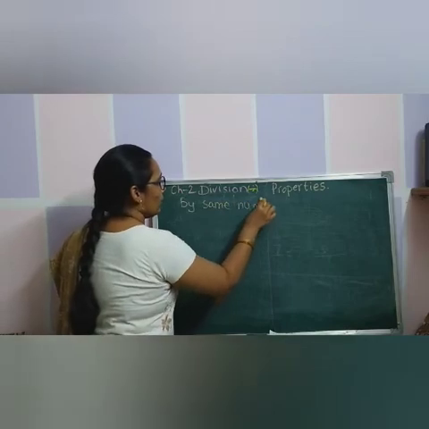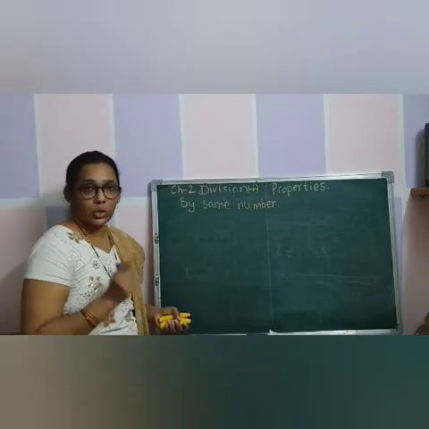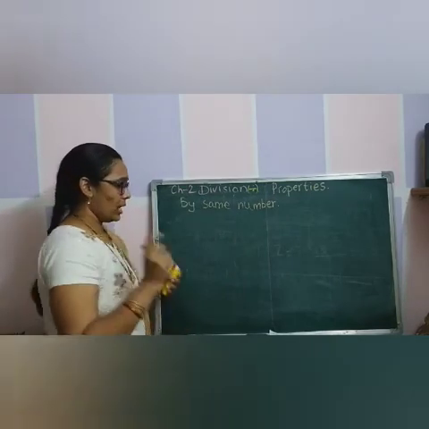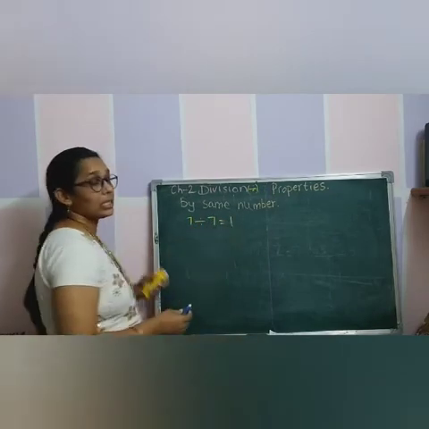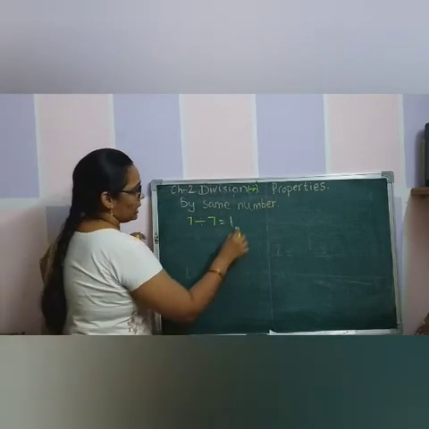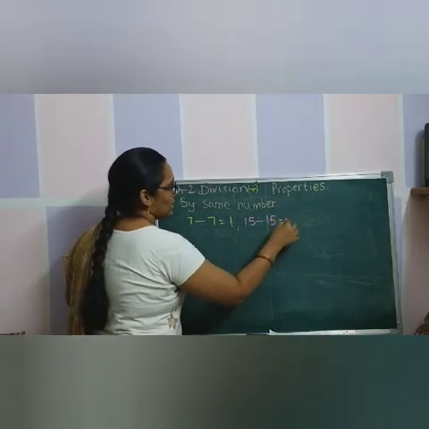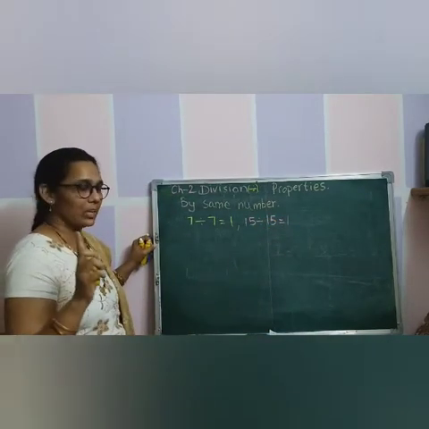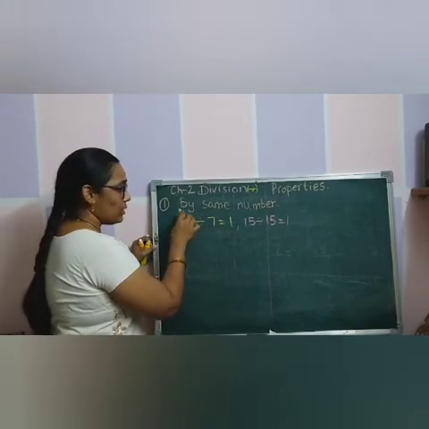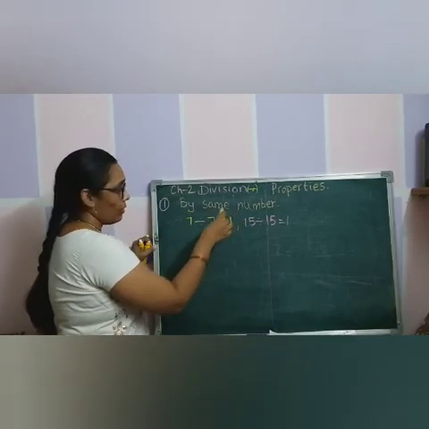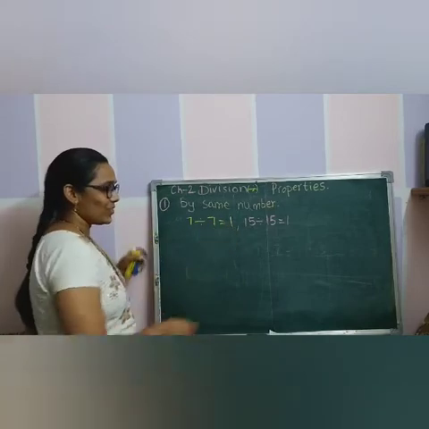Yes, when you divide any number by the same number, the quotient, the answer, is 1. If you divide 7 by 7, the answer is 1. Any number you can take. If you take 15 divided by 15, the answer is 1. So, the first property is division by the same number. When you divide any number by the same number, the quotient is 1.